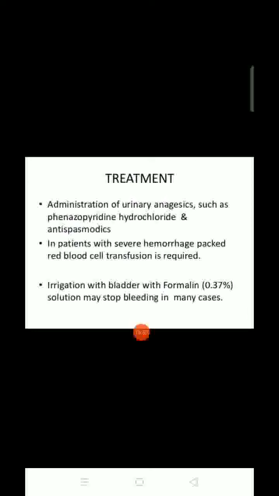Next, what can be the treatment? The treatment is the administration of urinary analgesic. We can give painkillers, phenazopyridine hydrochloride, and antispasmodic. In a patient with severe hemorrhage, packed red blood cell transfusion is required. Irrigation of the bladder with formalin solution may stop bleeding in many cases. We can do the treatment with bladder irrigation, also with formalin.